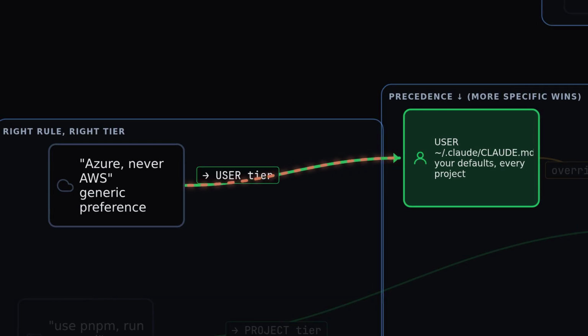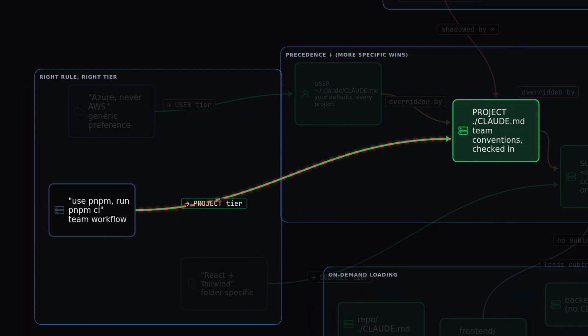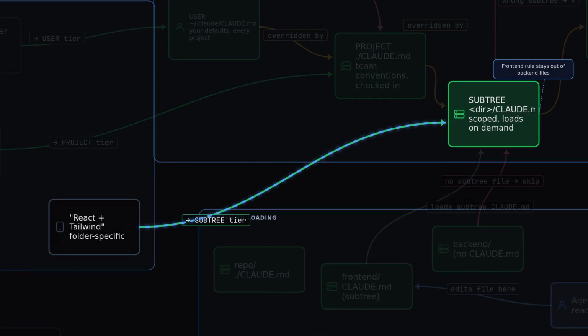Right rule, right tier. Azure never AWS, that's a generic preference, true for every project. It belongs in user. Use pnpm and run pnpm CI before commit. That's a team workflow. It belongs in project, checked in alongside the code. This folder is React and Tailwind. That's folder specific. It belongs in subtree, so a frontend rule never pollutes a backend file.